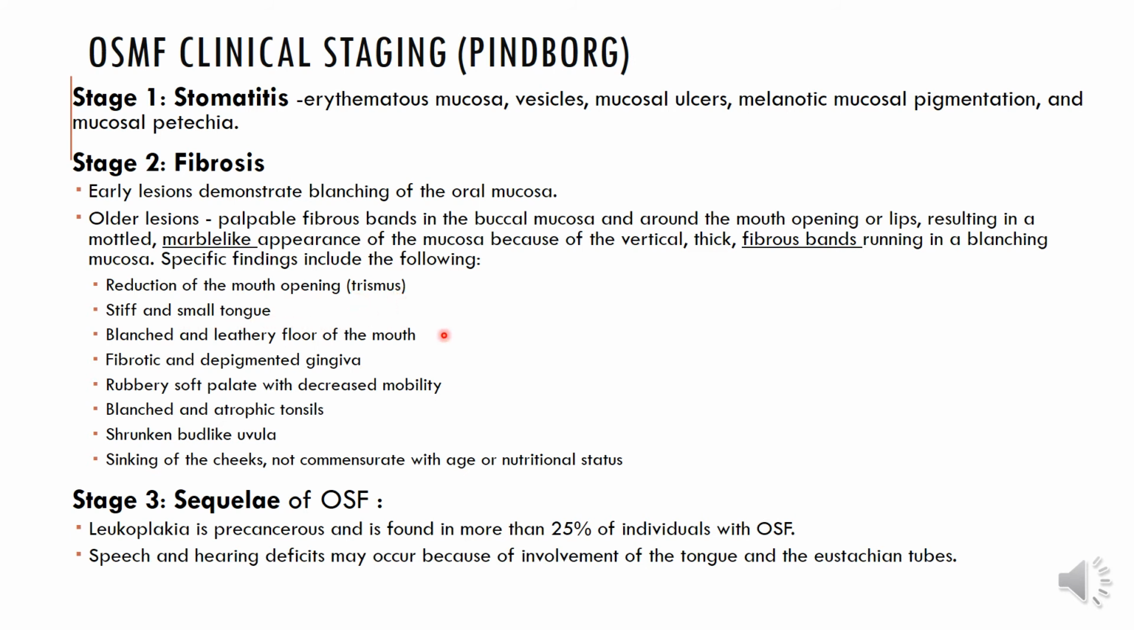stiff and small tongue, blanched and leathery floor of the mouth, fibrotic and depigmented gingiva, rubbery soft palate with decreased mobility, blanched and atrophic tonsils, sunken bud-like uvula, also called hockey stick uvula, and sinking of the cheeks, not commensurate with age or nutritional status. That means the cheeks look sunken because they're so thick and fibrotic that when the person puffs his cheek, they don't even puff out completely because the cheeks have lost their resiliency and suppleness and are now very thick and stiff and fibrous.